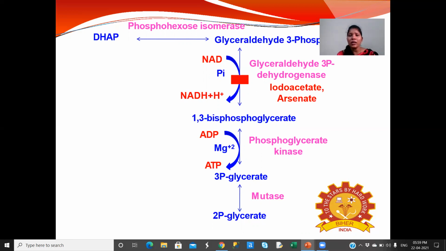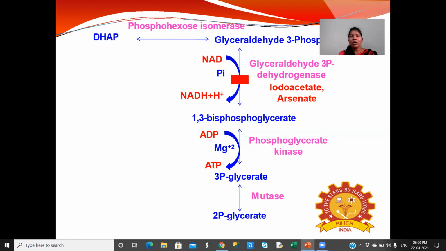So here glyceraldehyde 3-phosphate, in the presence of glyceraldehyde 3-phosphate dehydrogenase enzyme, is converted to 1,3 bisphosphoglycerate. Here NAD undergoes reduction to NADH. This NADH passes through the electron transport chain, which leads to the generation of ATP.